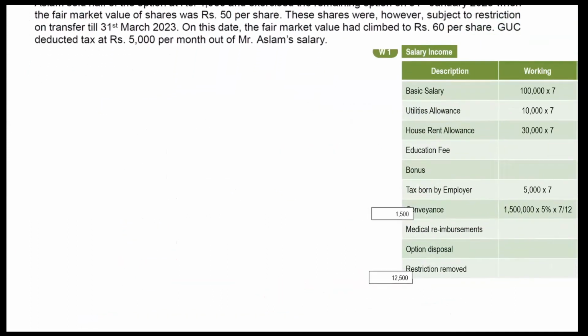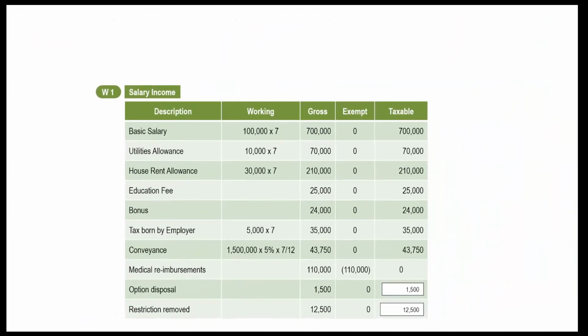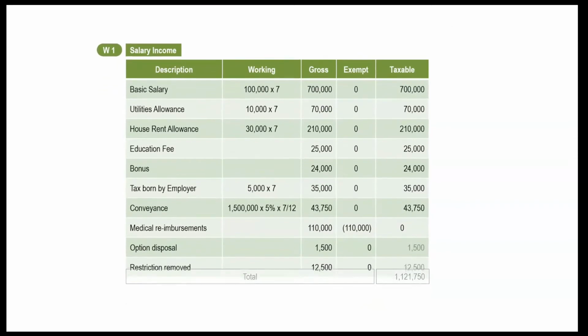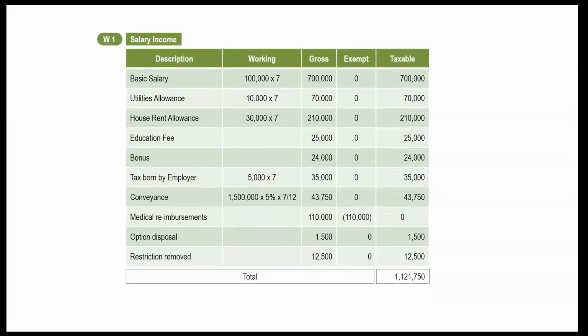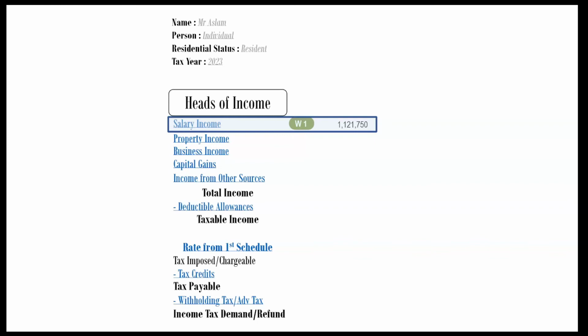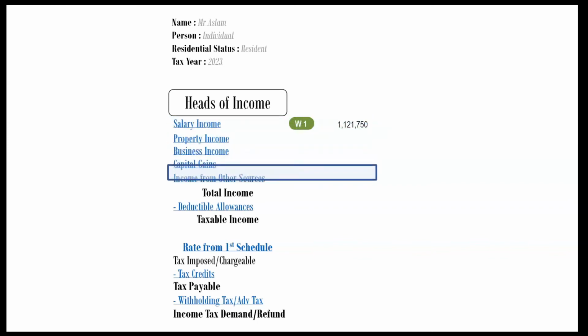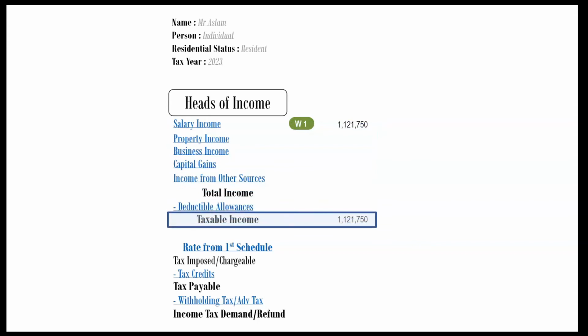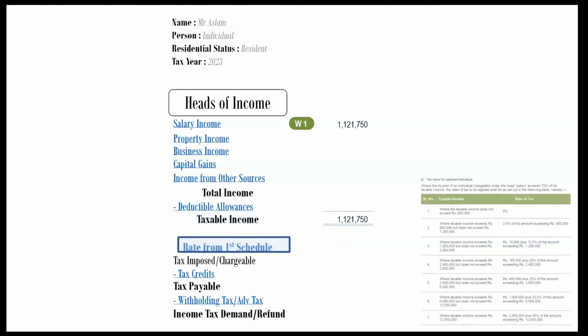This working is complete now. Let's make its total. Total comes to rupees 1,121,750. Mention this total in answer format. Also mention working reference for convenience of examiner. Taxable income is very easy to calculate, as there is no other amount to be calculated. Mr. Aslam is a salaried person as all his income is from salary.